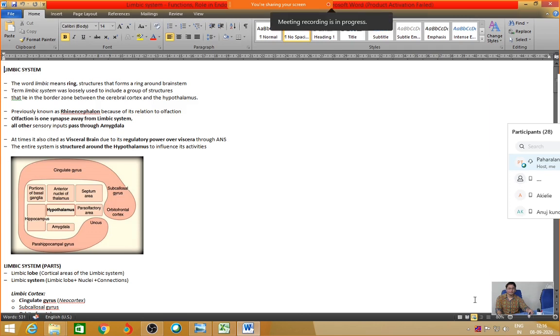So what are the points that you are supposed to know from this cortex? First is the cingulate gyrus. This term you are supposed to remember from the cortical part. That means for the limbic cortex, if you are supposed to remember at least one word, then you can say cingulate gyrus. If you can top up, then you can remember parahippocampal gyrus, orbitofrontal cortex and subcallosal gyrus. These are the additional parts.